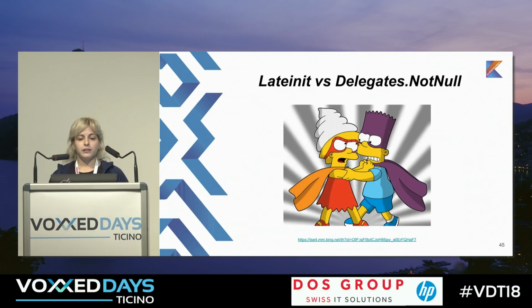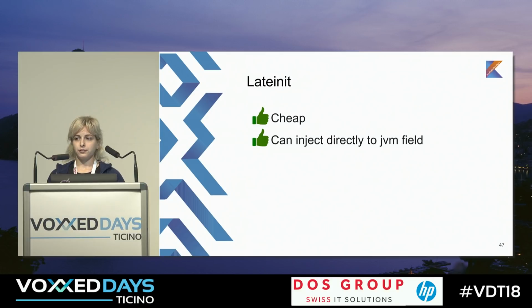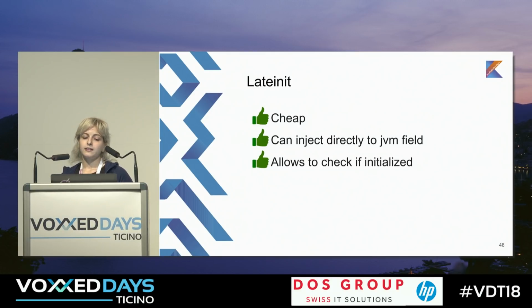Let's now summarize lateinit versus Delegates.notNull, maybe what to use in which situation. First of all, lateinit is cheap. Why is it cheap? Because it's natively supported, it's built into the language, it's a keyword. Then we can inject directly into the JVM field, so it works perfectly with frameworks. Lateinit allows you to check if it was initialized, but only from Kotlin version 1.2. But we can't use lateinit with primitives.